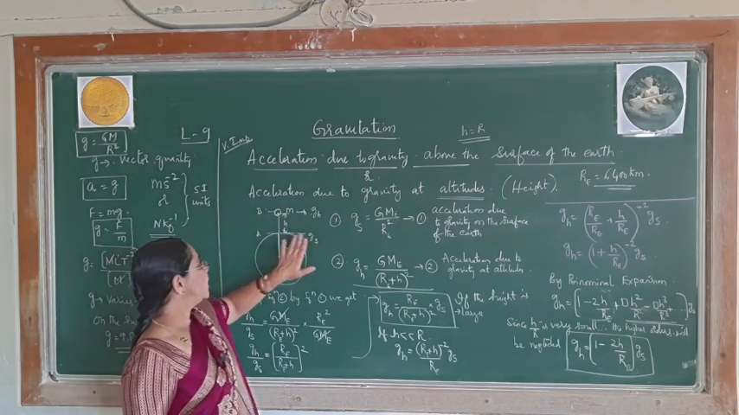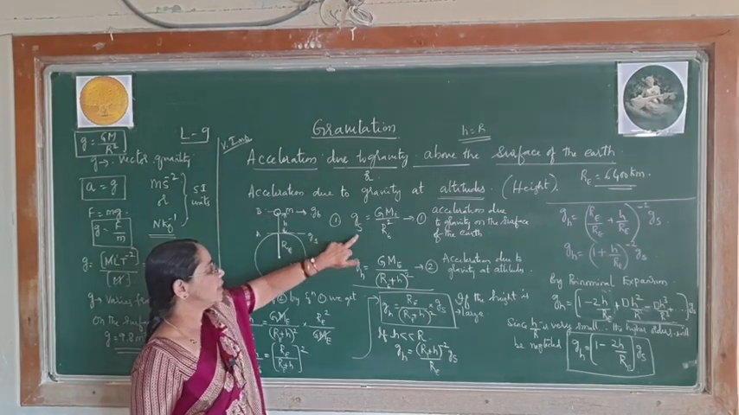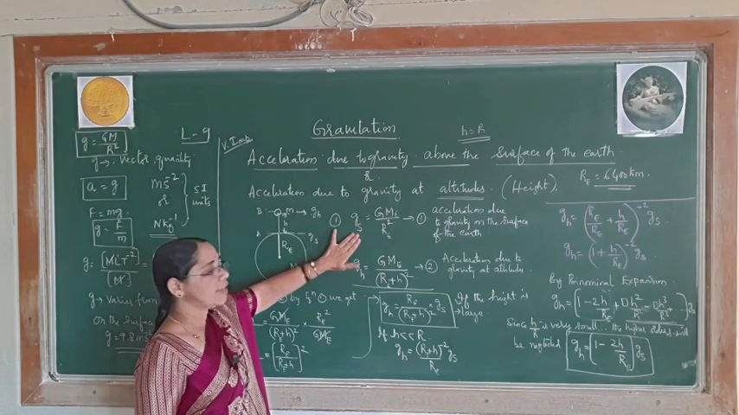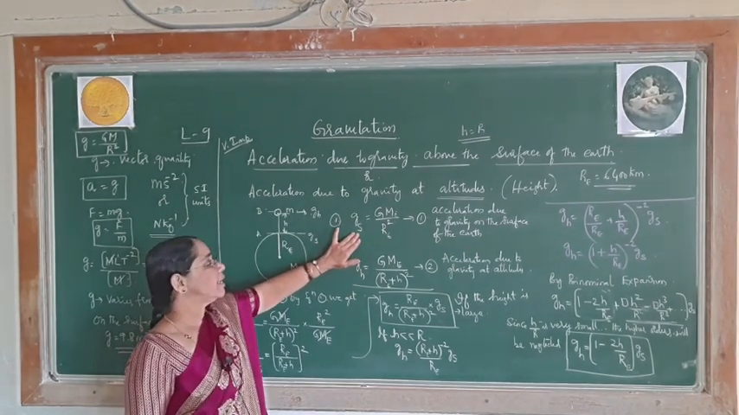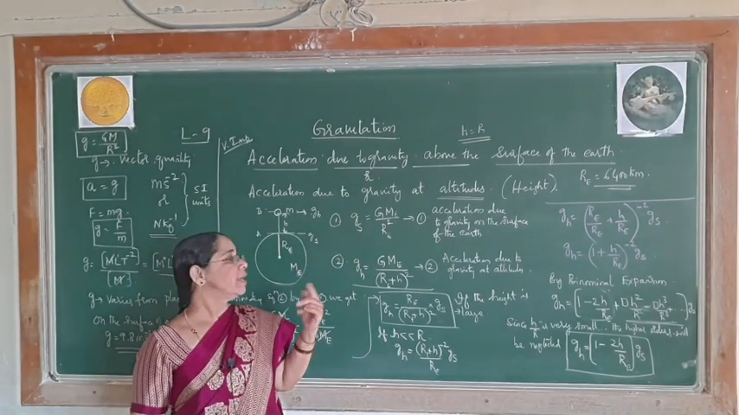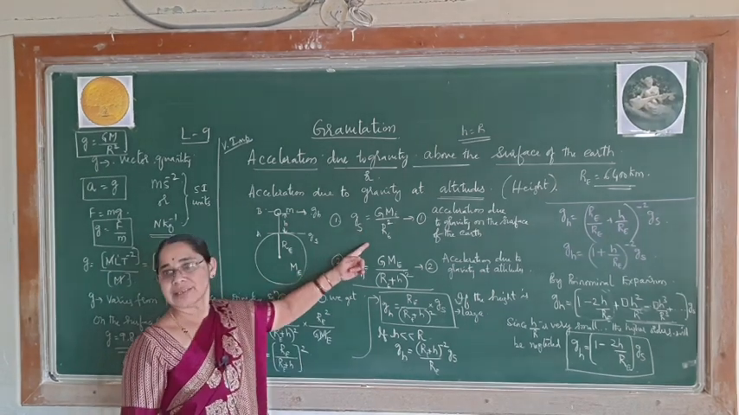At A point, exactly on the surface, we take the help of this formula. How did you get this? Exactly, that is the relation between small g and capital G. By knowing that formula we have written this.